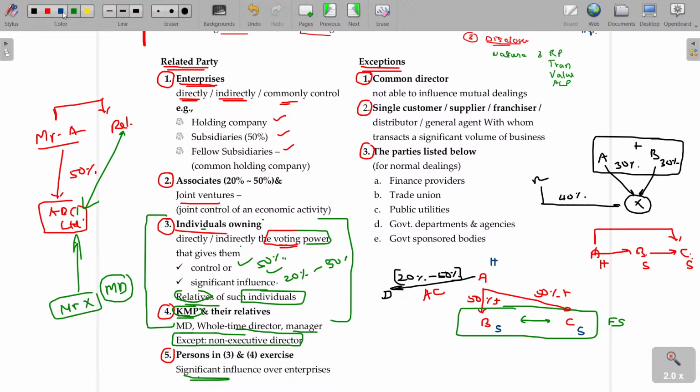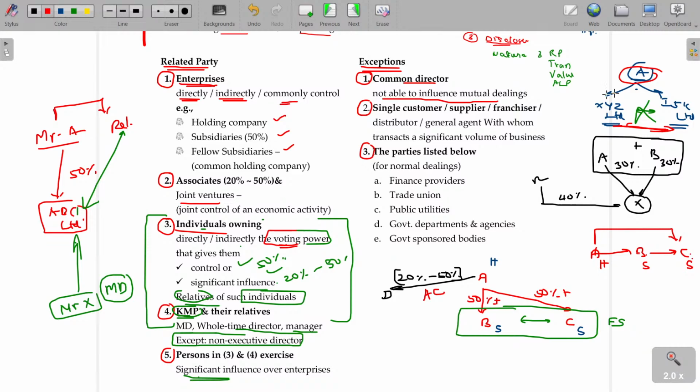Common director: A is the director for XYZ Limited and the director for IJK Limited. For these two entities, A is the director. Now the question is whether these two are fellow subsidiaries or related parties. No. A cannot influence these two. The common director is not able to influence the mutual dealings. The transaction between these two, A cannot influence, so these two are not related parties.